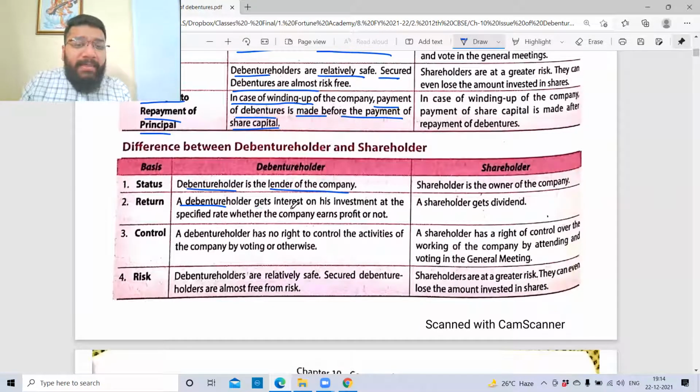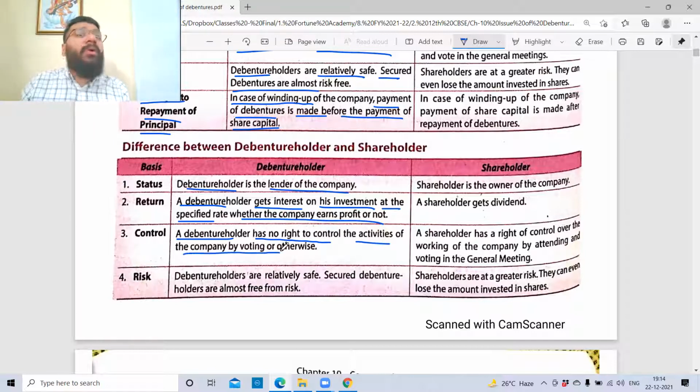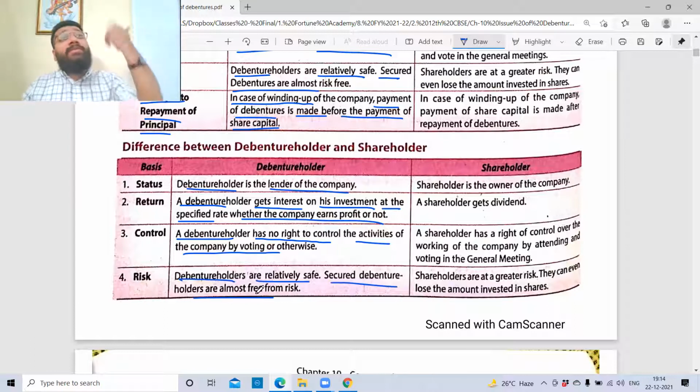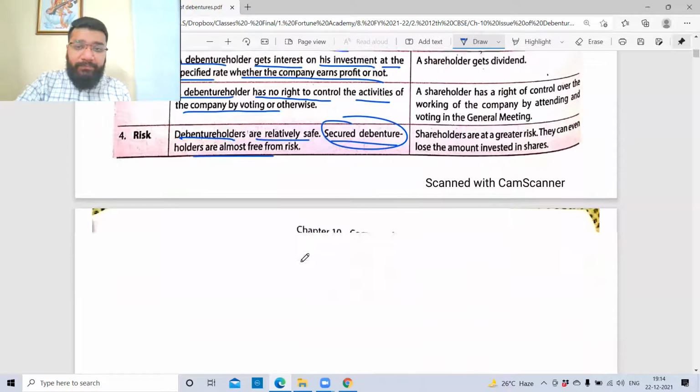A debenture holder gets interest on his investment at the specified rate, whether the company earns profit or not. Same point is repeated. A debenture holder has no right to control the activities of the company by voting or otherwise. Debenture holders are relatively safe. Secured debentures are even more safe. They're totally free from the risk. So what is a secured debenture? I'll discuss now.